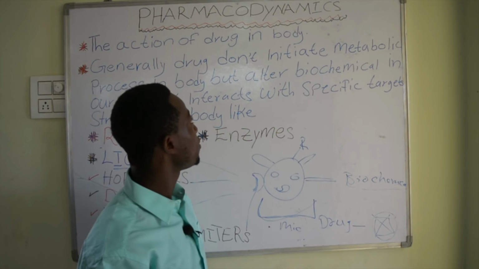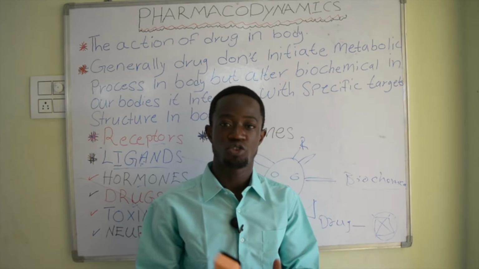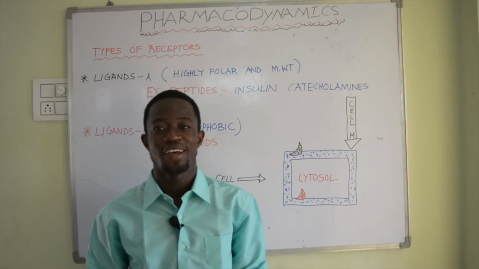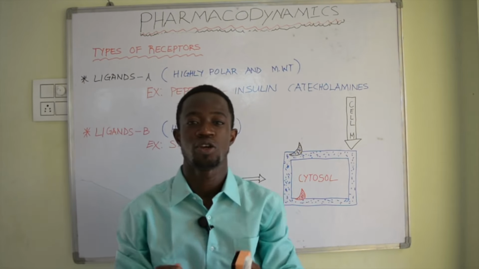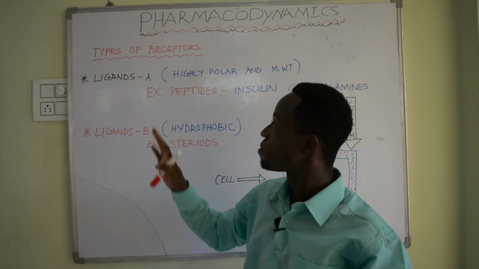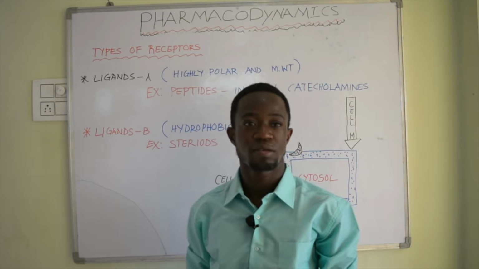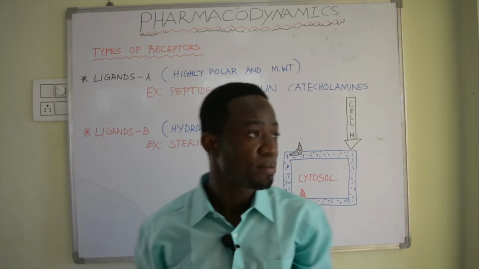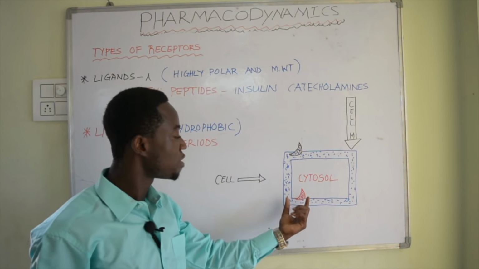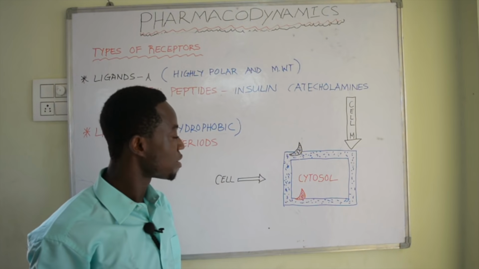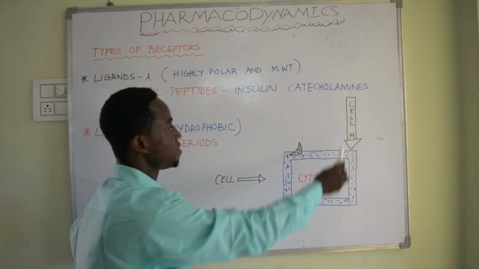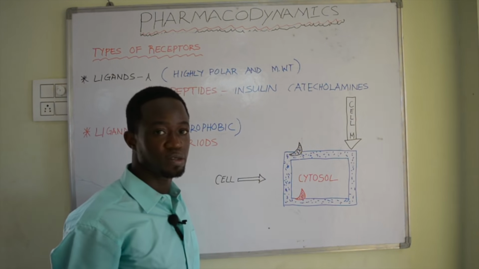So generally, we are going to classify receptors into two different groups. Generally there are two types of receptor. These receptors are based on the ligands. So it means that we have receptor on the surface of the cell, and we have receptor within the cell. So here, as you can see, this is the structure of the cell. We have the cell membrane, and we have the cytosol.